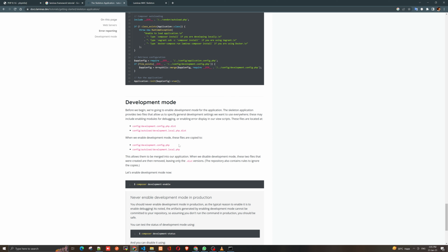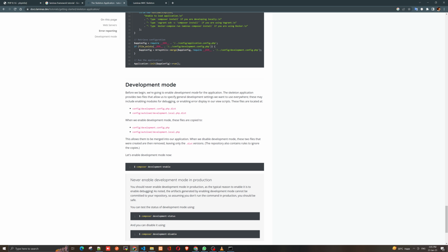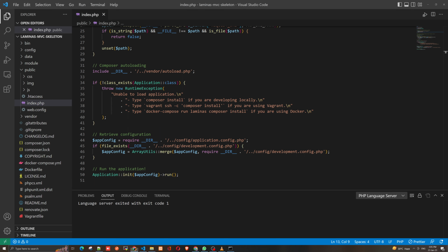Okay, so here you understood, right? Suppose we are in the development mode, Laminas by default provides config files for the development environment. They are provided with this .dist. So instead of that, we have to remove the .dist files in the development mode. So we'll check that.